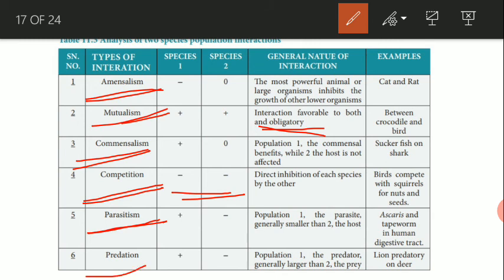And the last one is predation. Here also one is benefited. The benefited one is known as the predator and the affected one is known as the prey.